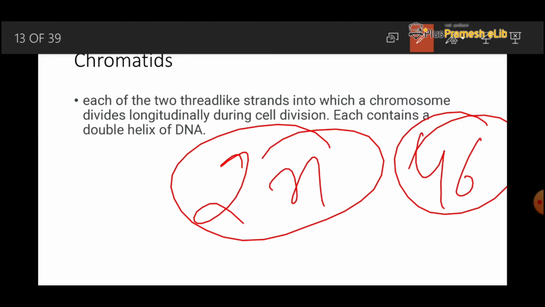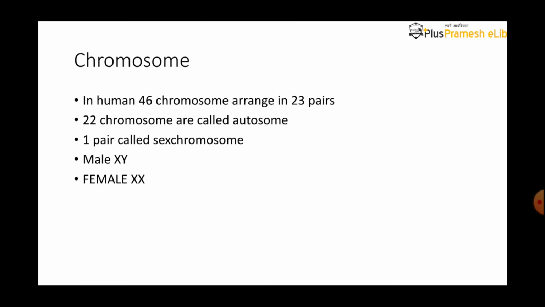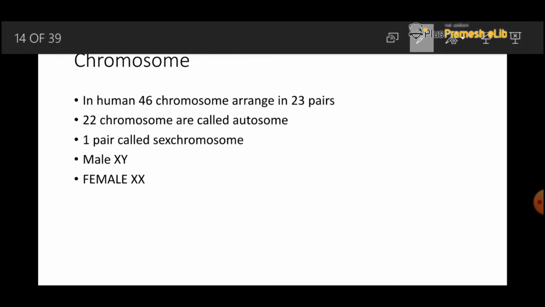Next we will discuss what is a chromosome and what are the different kinds of chromosomes present in the human body. How many pairs of chromosomes are present in a human body? There are 23 pairs of chromosomes present in the human body, a total of 46 chromosomes.